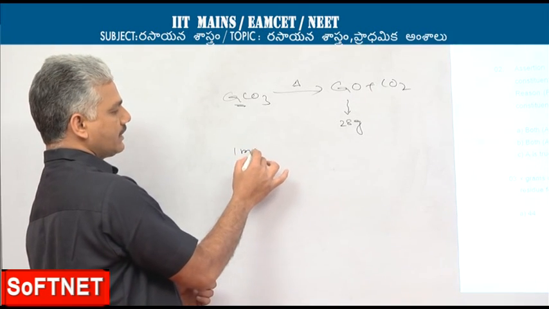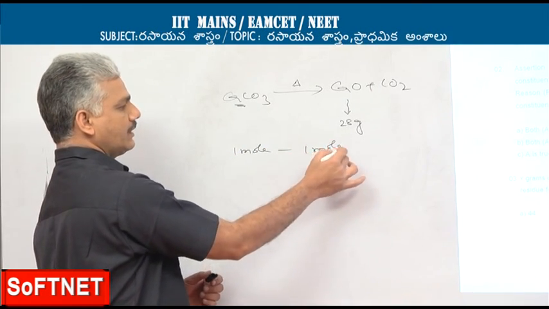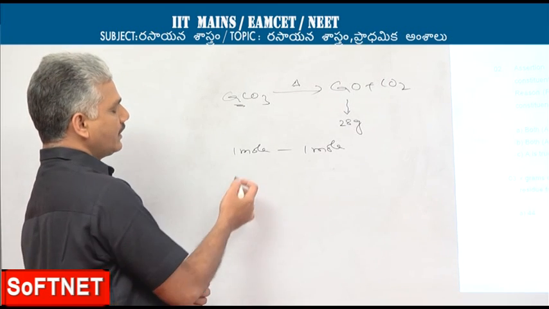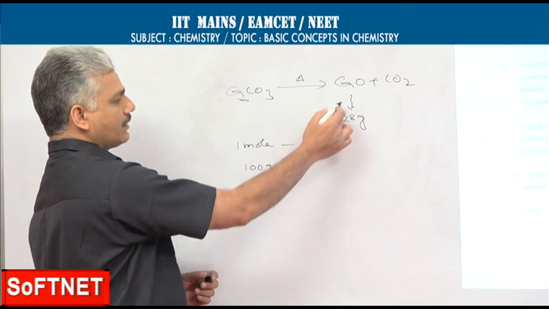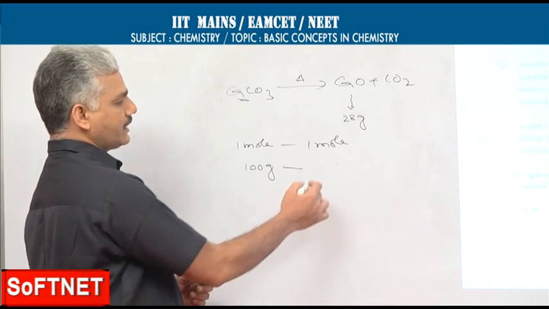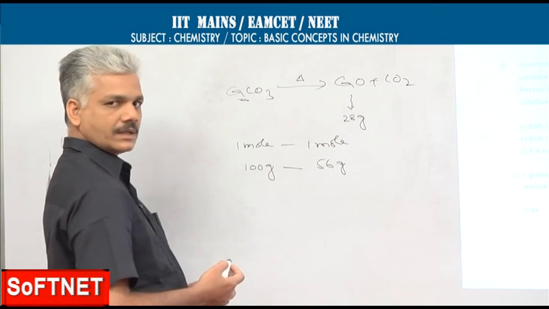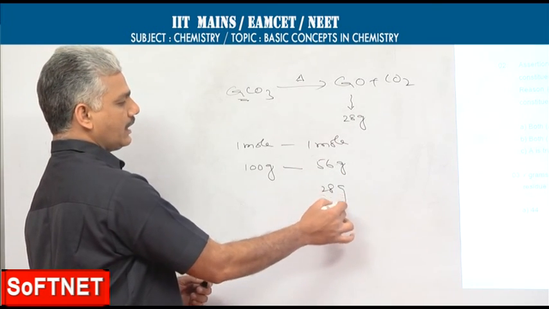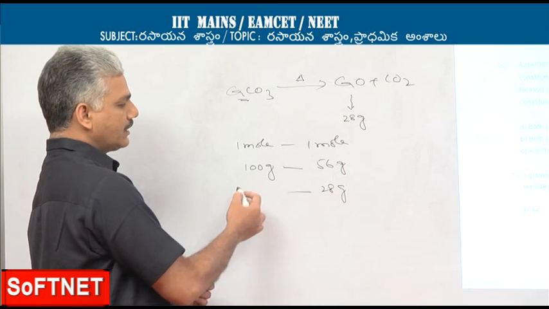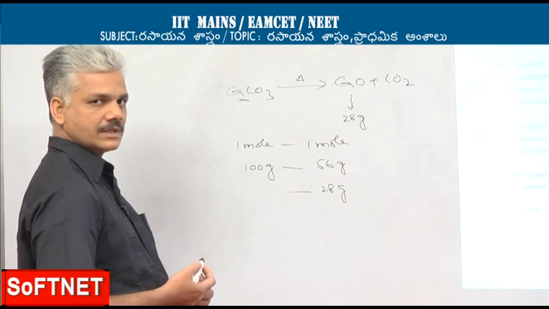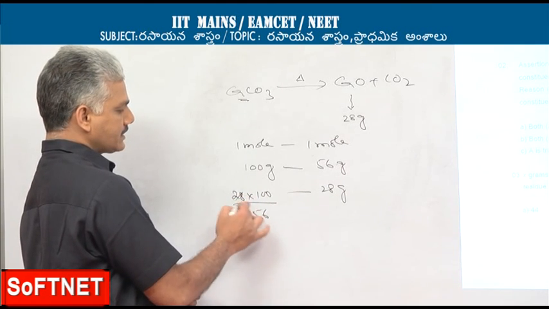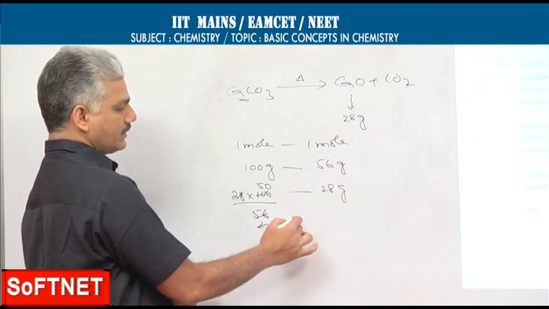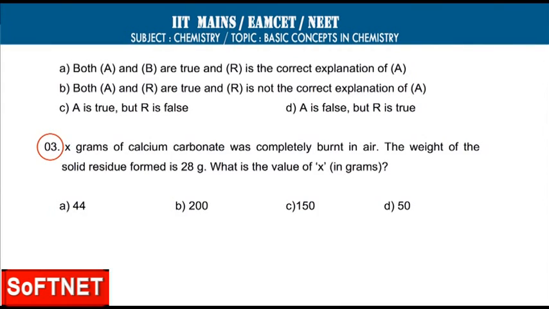1 mole of calcium carbonate can produce 1 mole of calcium oxide. 1 mole of calcium carbonate in terms of weight is 100 grams. 1 mole of calcium oxide in terms of weight will be equal to 56 grams. As you are getting 28 grams of calcium oxide, the corresponding weight of calcium carbonate will be 28 into 100 by 56. So that comes out to 50 grams. The correct answer should be taken as D.